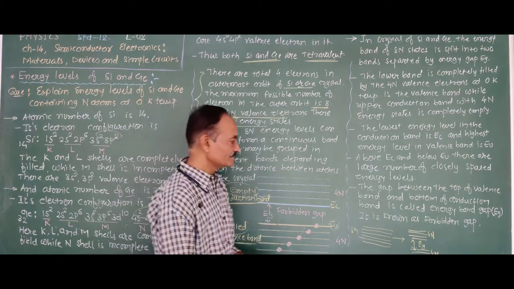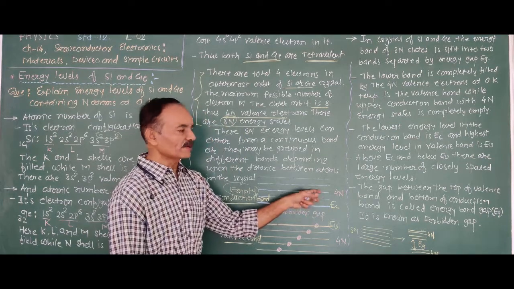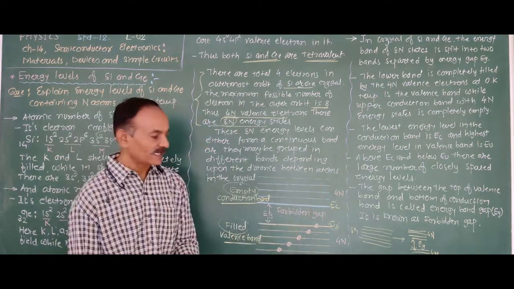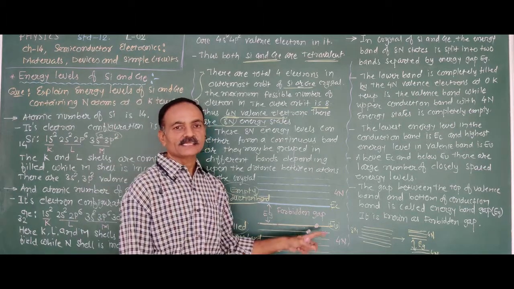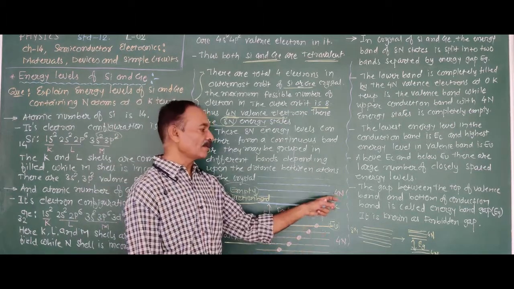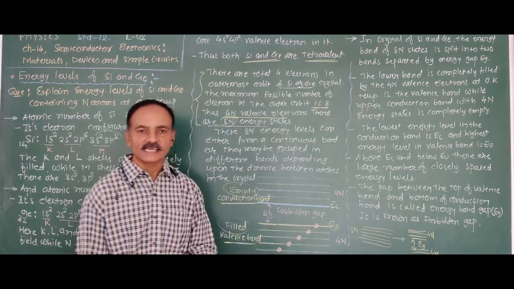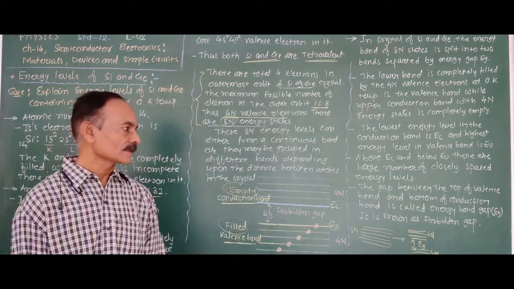Corresponding to one atom, there are 4 states in the conduction band and 4 energy levels in the valence band. Here n atoms are present, therefore 4n energy states in the conduction band and 4n energy states in the valence band.